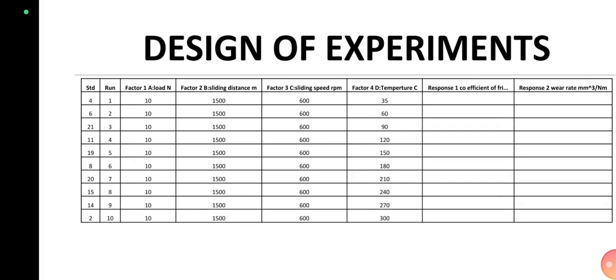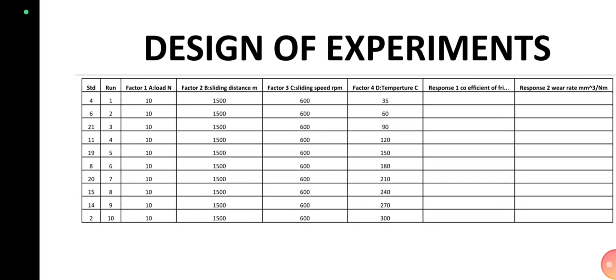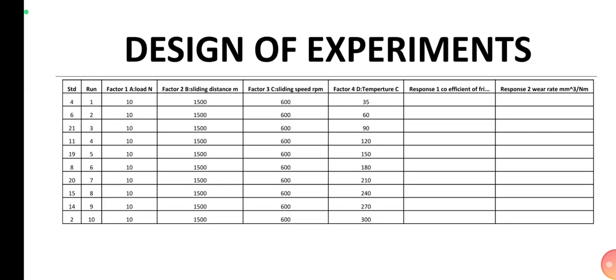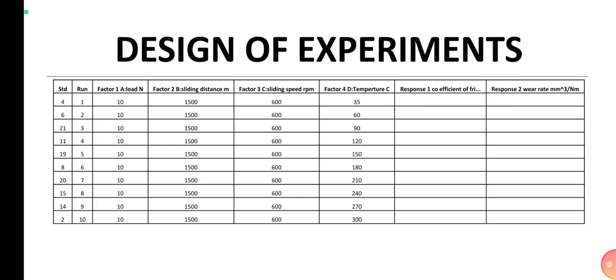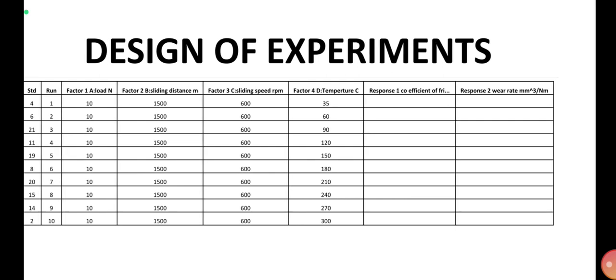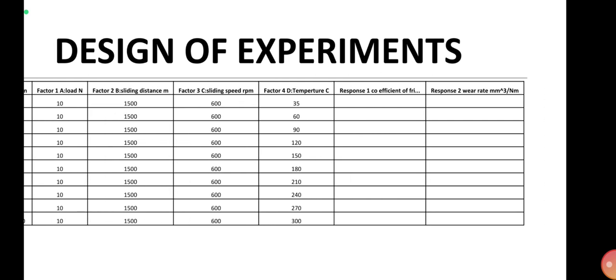This is our design of experiment chart table. In the left corner are standard values that we cannot alter, and the second column tells about the run, how many runs we are going to do in each case. In each load we are going to get 10 runs, according to which the values are going to change and alter. In factor 1, load is given. First of all, we are going to take a load of 10 Newton, and second factor, sliding distance, is constant for us, and the third factor is sliding speed, that is also constant for us, and the fourth factor tells about the temperature.